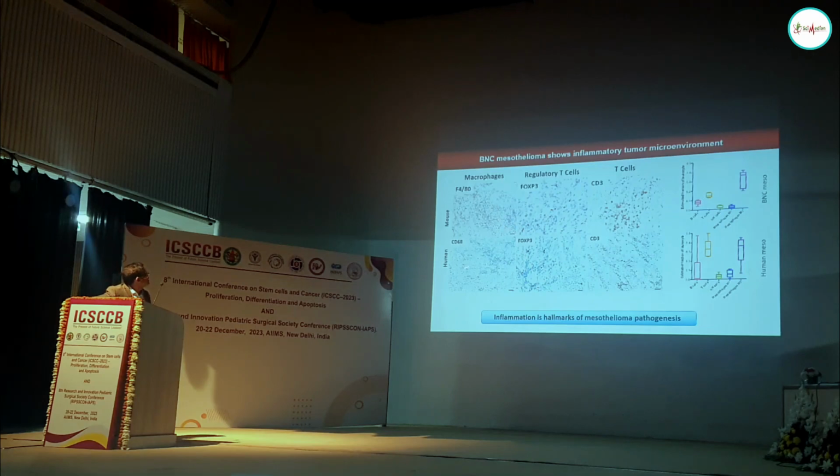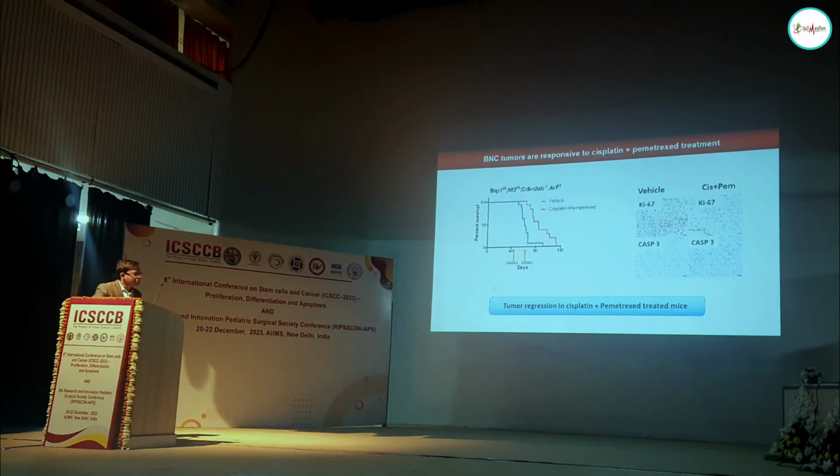So if you look at these, these are the different human samples, for example macrophage staining, then T cells, Treg cell staining, just normal T cell staining. You see very scattered numbers of these cells, and you see them also in the mouse tumors. And we have extensively characterized this by looking at the RNA-seq data, and you can see that there are differences in the macrophages, anti-macrophages over here. So this is not the focus of my talk. My focus is mostly on the combinations. So I'll quickly go to the combinations.